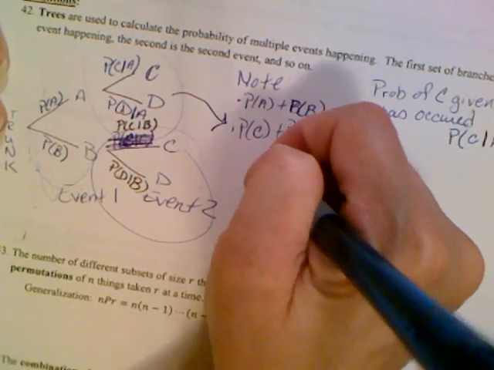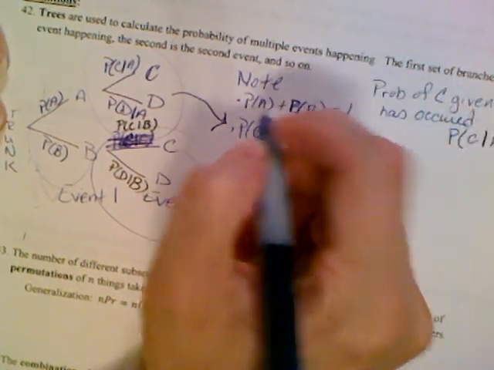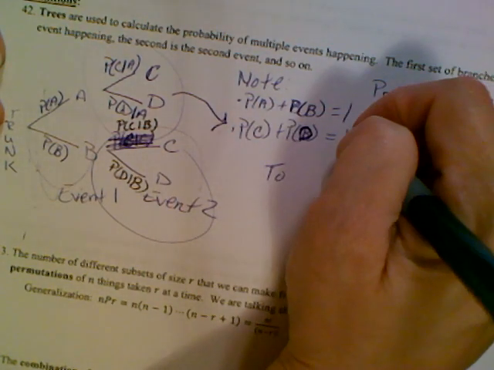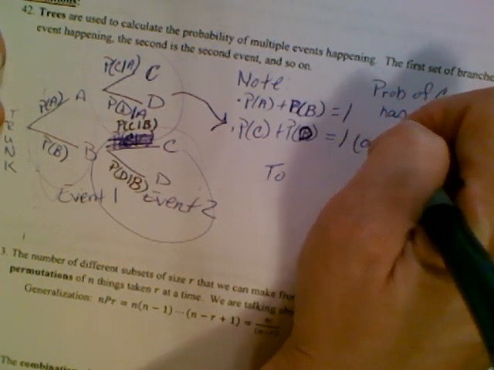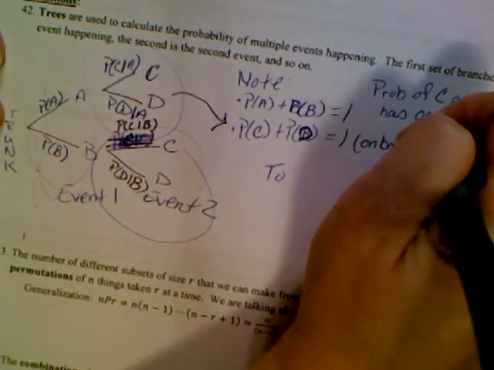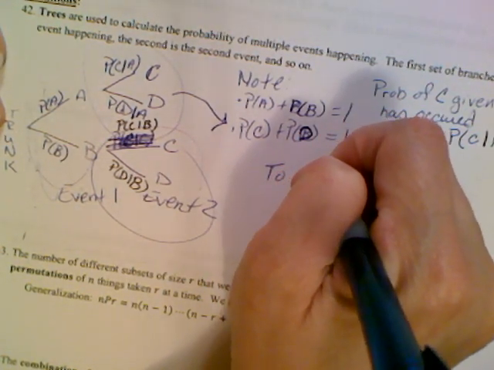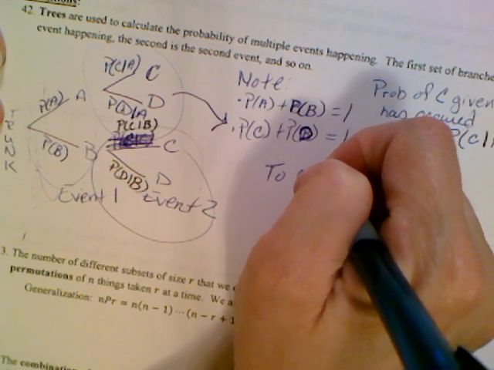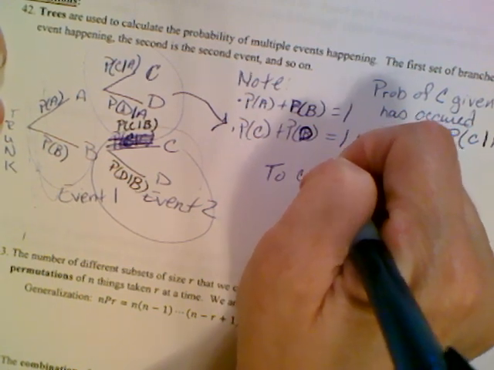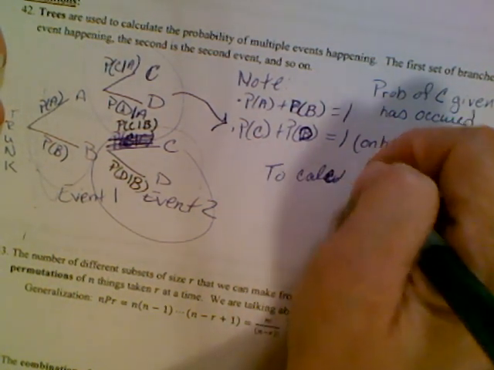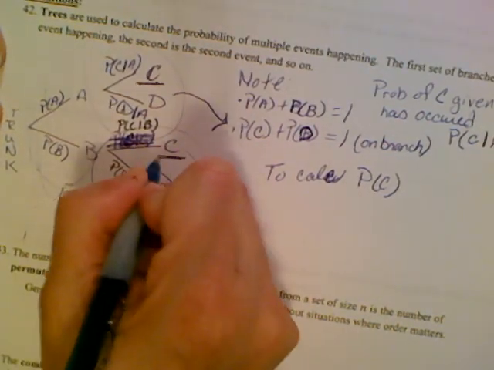Now, to calculate the probability of C. So I want to calculate the probability that C happens.